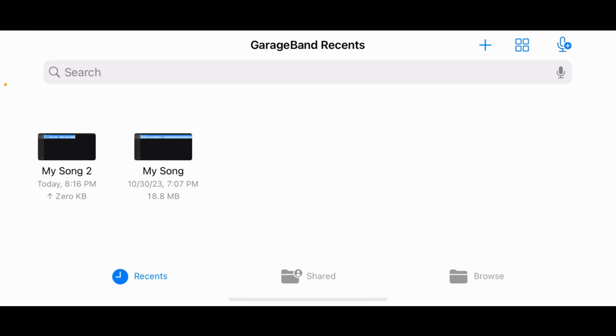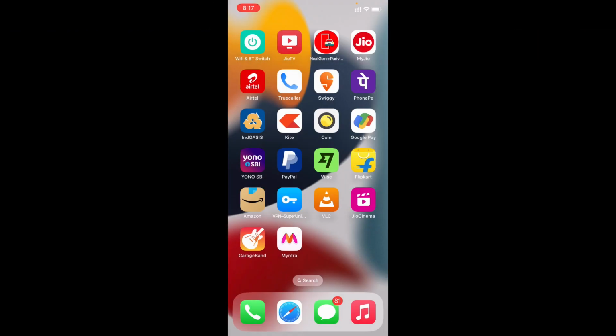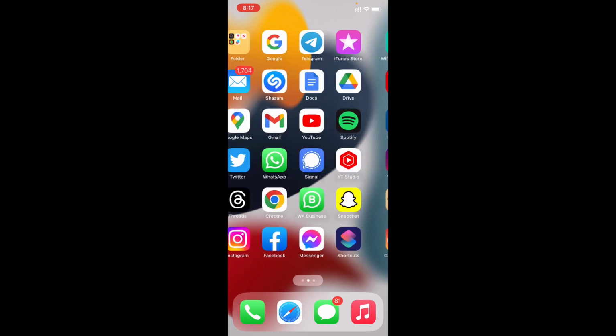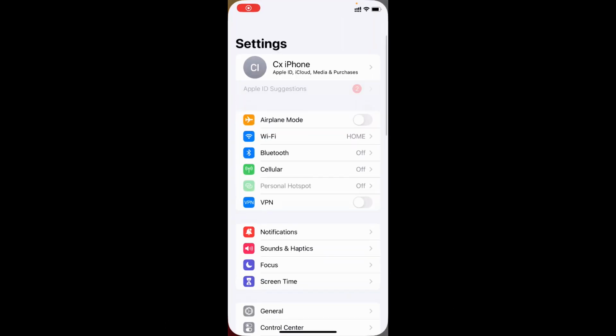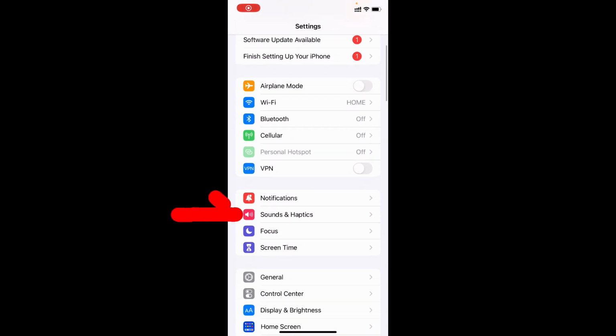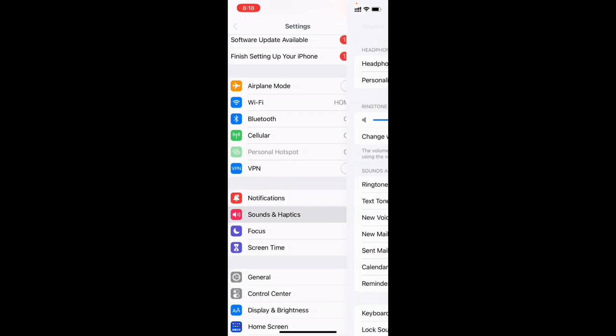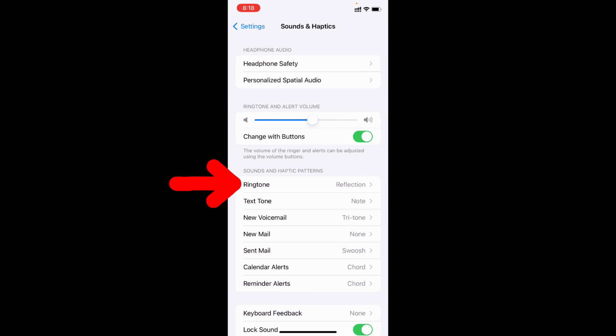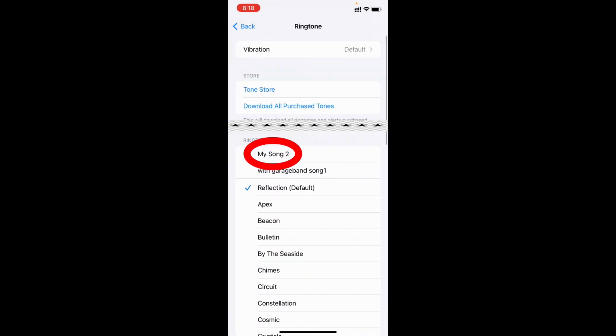Yeah, you are done. Now minimize this and open the Settings app. Scroll down and open Sound and Haptics. Now open Ringtone. Yeah, here it is. Now just click the song. Yeah, it works amazing. Yeah, this is how you can set a custom ringtone on iPhone.